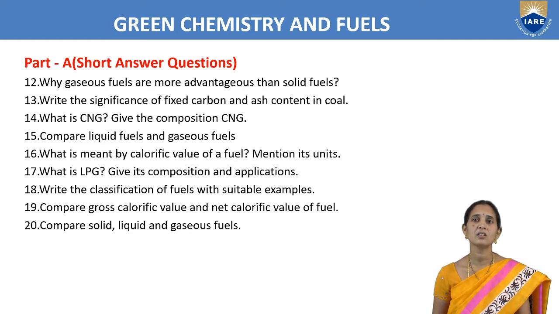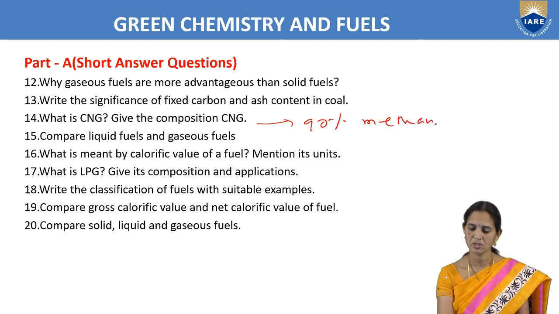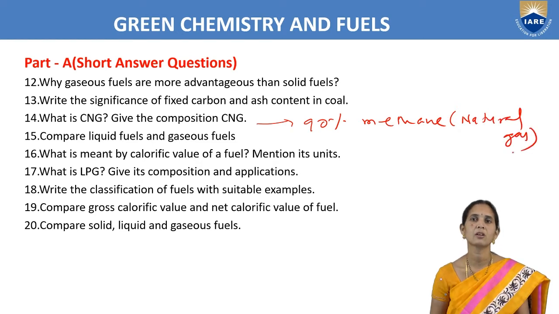What is CNG? Give the composition of CNG. CNG is compressed natural gas. We prepare it from natural gas by compressing the natural gas at 1000 atmospheric pressure at minus 160 degrees centigrade. Give the composition of CNG. What is present in CNG? 90% methane.